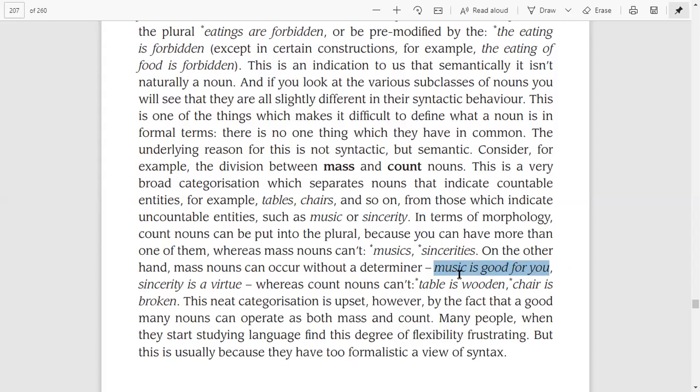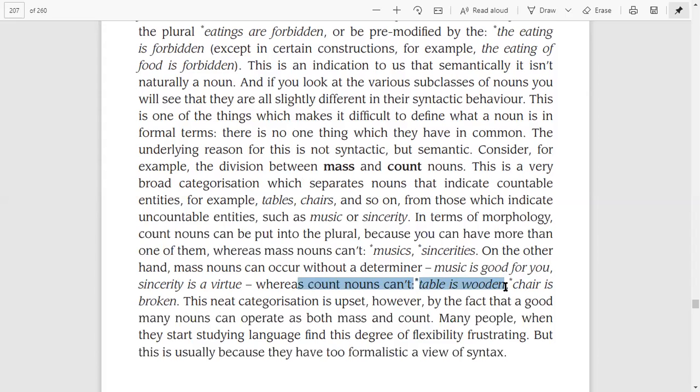We are not using a determiner before music, right? "Sincerity is a virtue." Sincerity here is a mass noun, and we are again not using a determiner before sincerity. We are not using "the" or "a" or "an," etc. We are simply using sincerity as a virtue. Whereas count nouns cannot be used in this way.